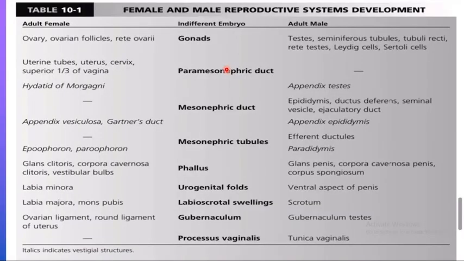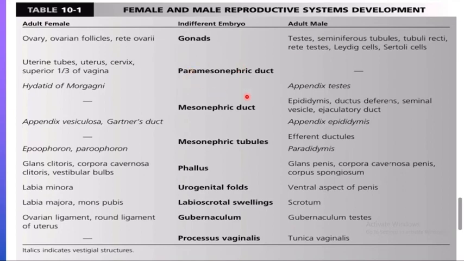Let's compare how different things formed one structure in the male whereas they did not form any structure in the female. The gonads of the female are the ovary, ovarian follicles, and the rete ovarii, whereas the male gonads are the testes, the seminiferous tubule, the tubuli recti, rete testis, Leydig cells, and the Sertoli cells.